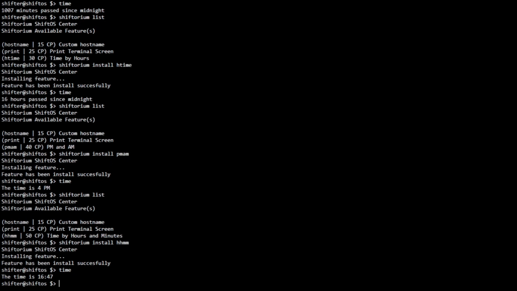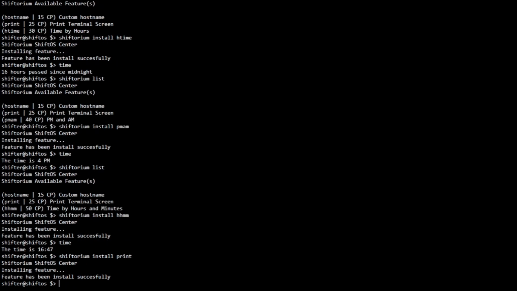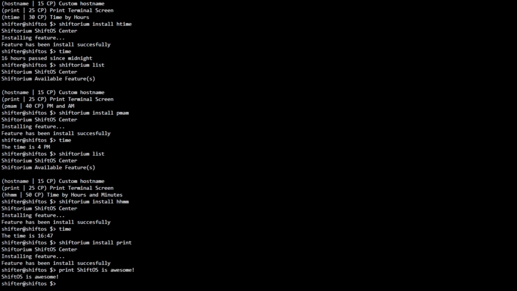Oh, there are other commands that are still capable of the upgrade. So Shiftorium install print. Now I can type echo or print. So print ShiftOS is awesome. There it has been printed.